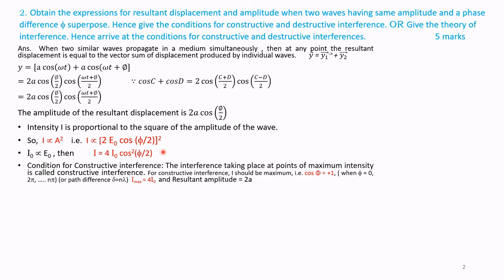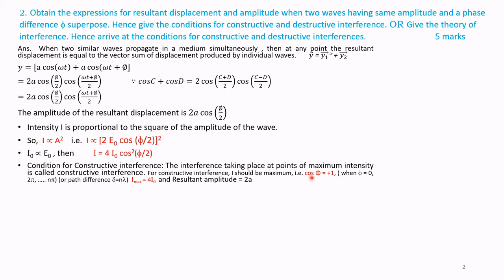Therefore, the condition for constructive interference. The interference taking place at points of maximum intensity is called constructive interference. When I is equal to I maximum, or 4 times I naught, for constructive interference, I should be maximum. That is, cos square phi by 2 should be equal to 1, which happens when phi is equal to 0 or 2 pi or 2n pi.